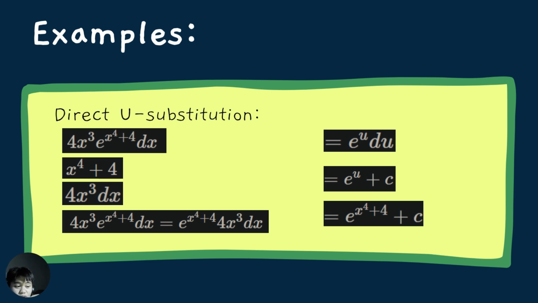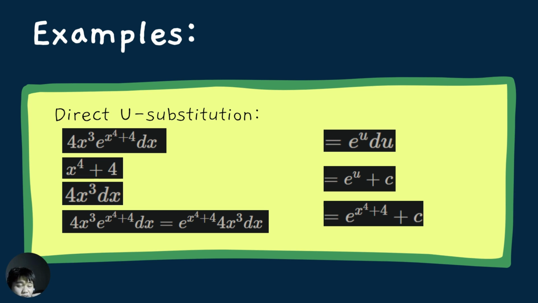And our du is going to be the derivative of x to the power of 4 plus 4. So it's going to be 4x to the power of 3. That's why it's called direct u substitution, because the u and the du are related. So now we're going to swap the variables. It's going to be 4x to the power of 3 times e to the power of x to the power of 4 plus 4 times dx, which is equal to e to the power of x to the power of 4 plus 4 times 4x to the power of 3 times dx.